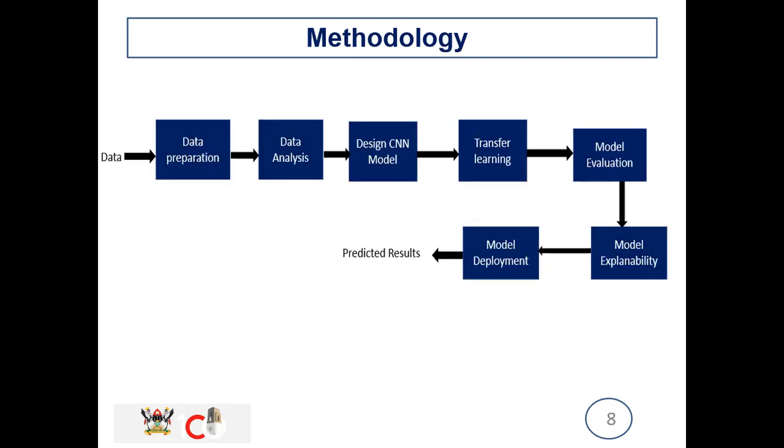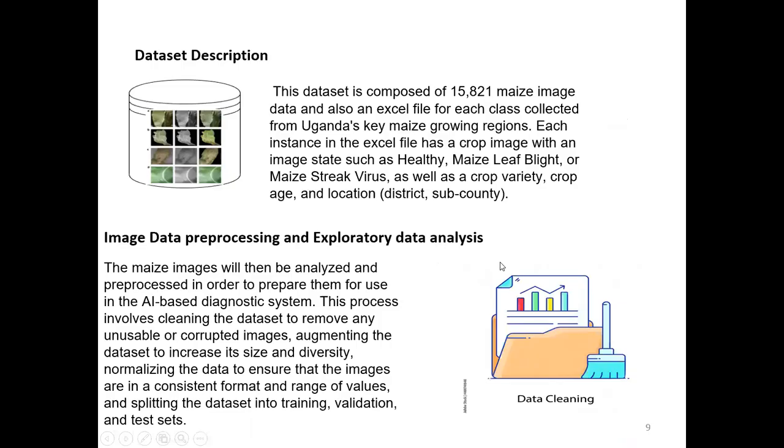So our methodology: we shall use the data, then go to data preparation, then data analysis, then design our model, then do some transfer learning, then evaluate the model. After evaluating the model, we shall do the model explainability using LIME and SHAP. We shall also deploy our model. Our data set has 15,821 maize images.